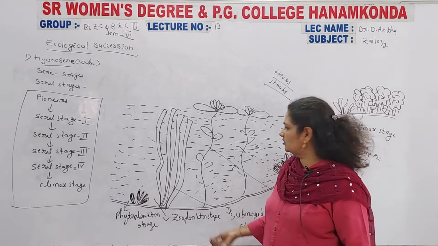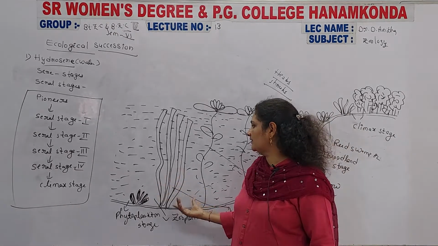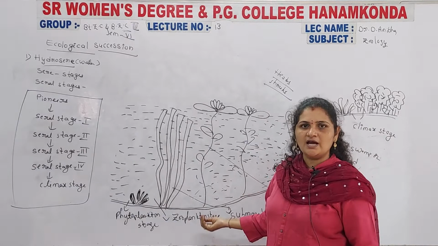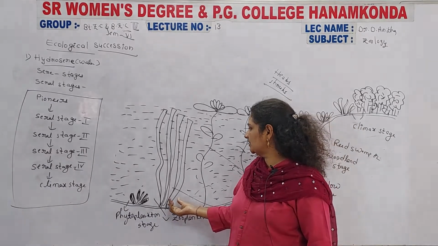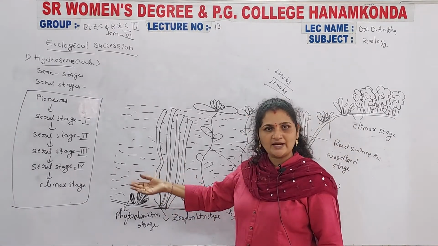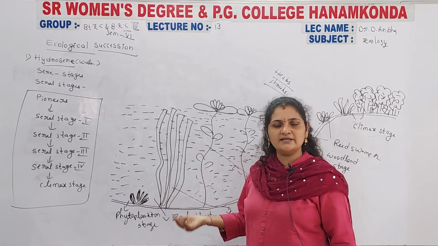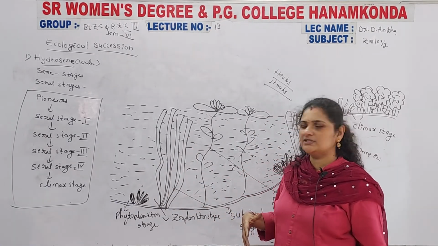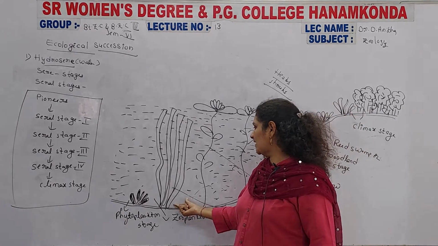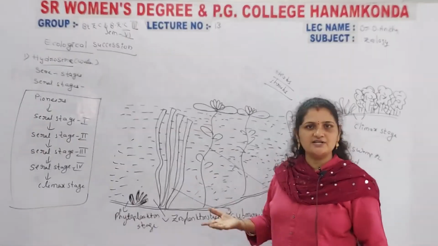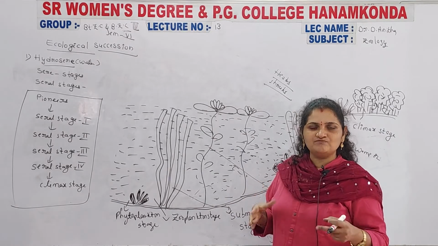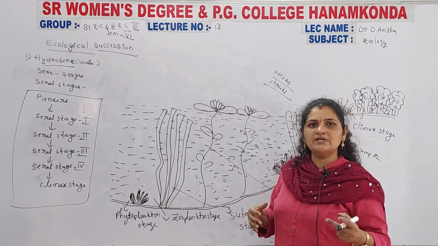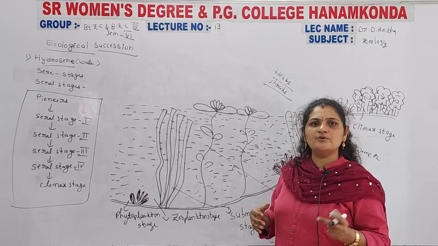Those arthropodan organisms survive in the submerged stage, and they feed on plant particles and the zooplanktons. After completion of their lifespan, the submerged plants and the crustaceans die, and they are decomposed with the help of decomposing bacteria.